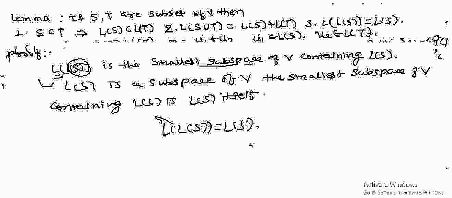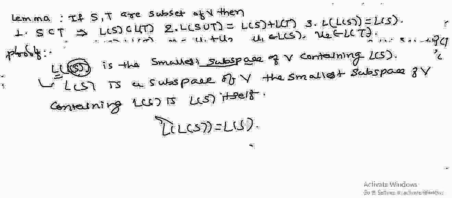Friends, here we have firstly defined internal direct sum, then external direct sum, and we have proved one theorem regarding the internal direct sum and external direct sum. Then we have defined what is meant by linear span and linear combination.